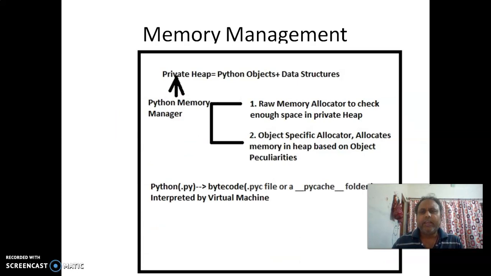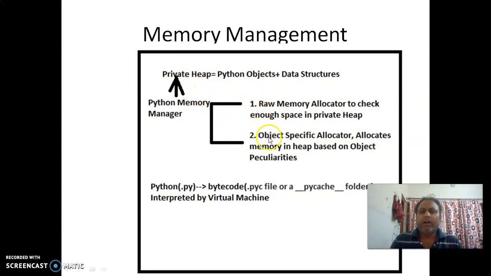Next, in Python, we are also having a private heap where Python objects and data structures are stored, and this private heap is managed by the Python Memory Manager. One level below the Python Memory Manager, it is having an allocator, that is basically the RAM memory allocator, which checks whether we are having enough space available inside the private heap or not.